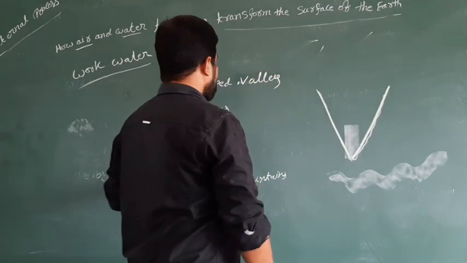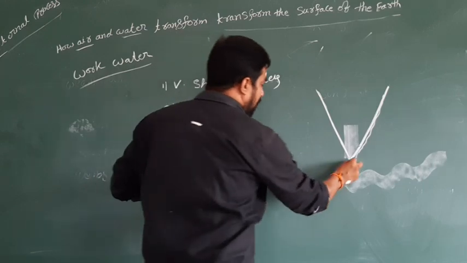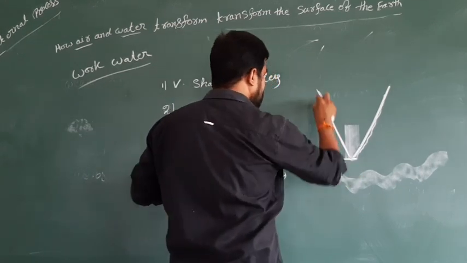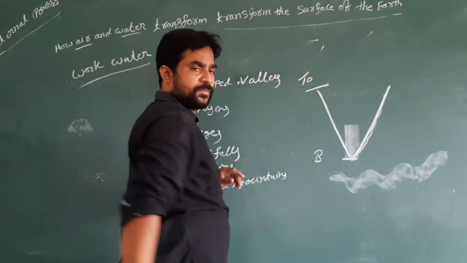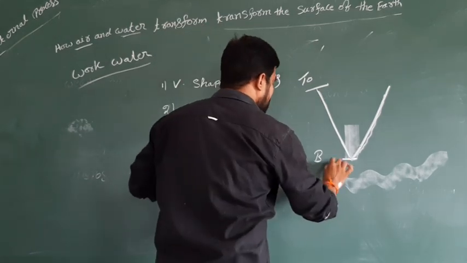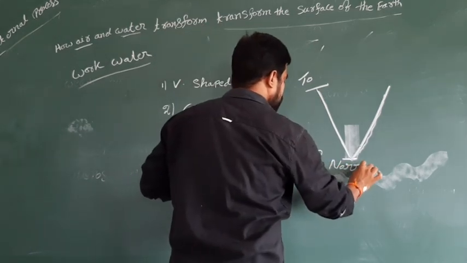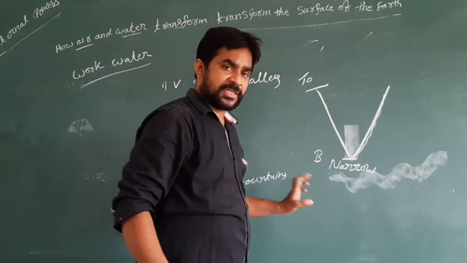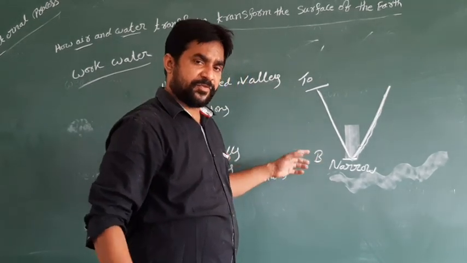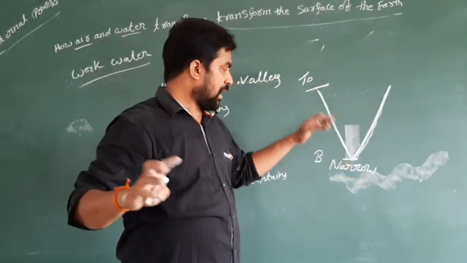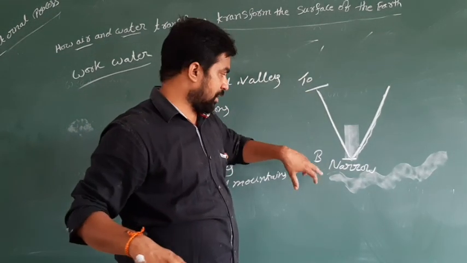Here, these are the valleys. So this is called the bottom, this is called the top. Bottom is very narrow. The valleys form between the two mountains, and this is a way for the water also.